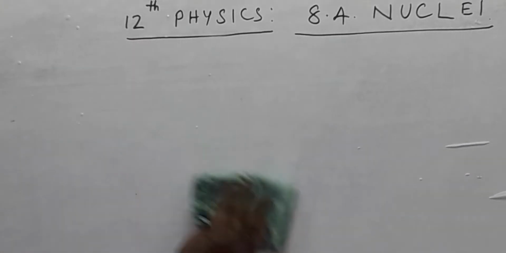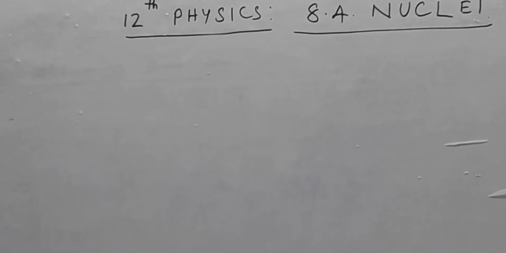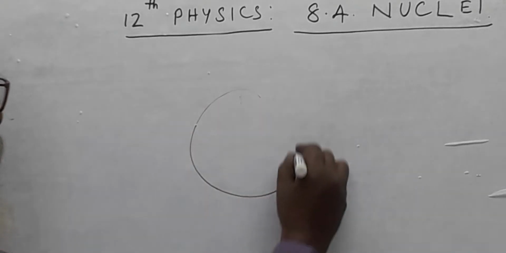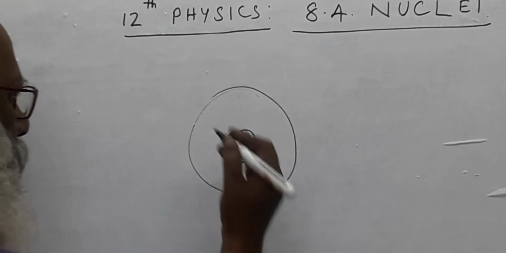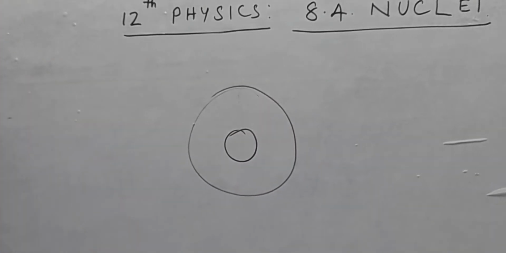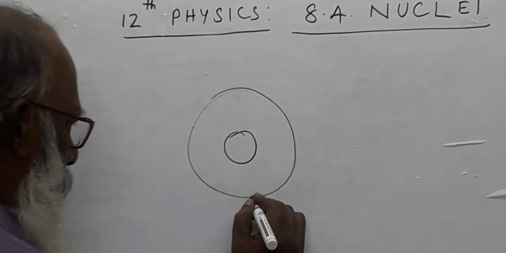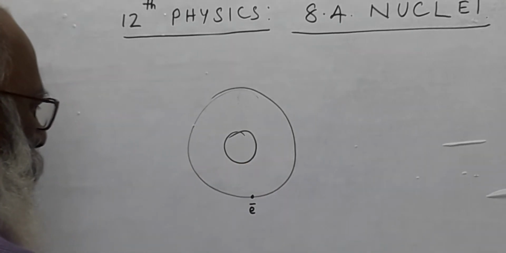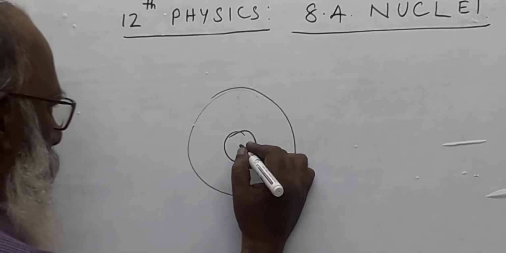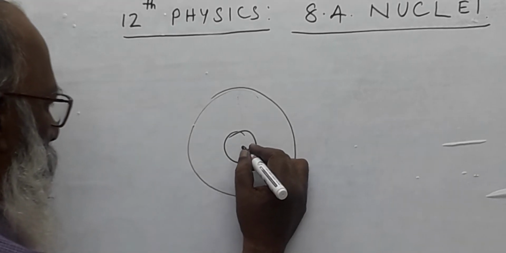Now we are going to start our topic, the nucleus or nuclei. When you think about the nucleus of an atom, generally you consider an atom, electrons are revolving in the orbits. In the center there is a nucleus.